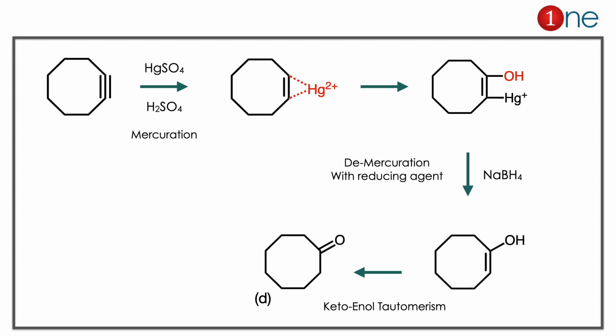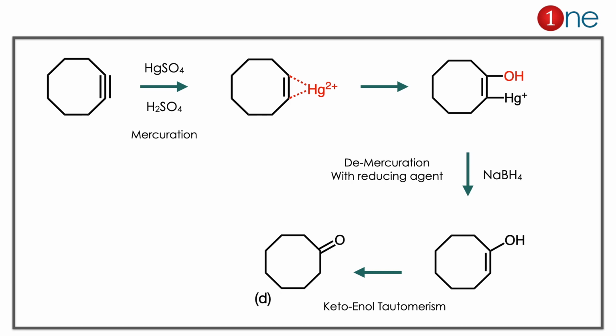Here, to the starting material you are adding mercury. Mercury coordinates with the multiple bond. Here the pi bond is there, so a 3-member ring is formed. It's a kind of attachment. So the system is symmetrical. The ring will be opened due to the water presence, so OH is formed. Then the demercuration step with a reducing agent: sodium borohydride removes the mercury. So you have the alcohol near to the ketone. The final product is the twisted one, which is the keto-enol tautomer. So the answer is clearly D.